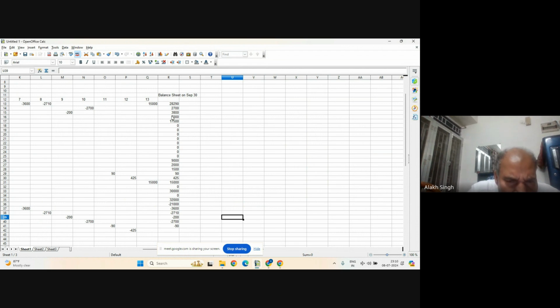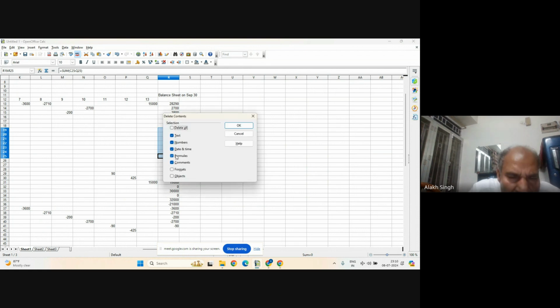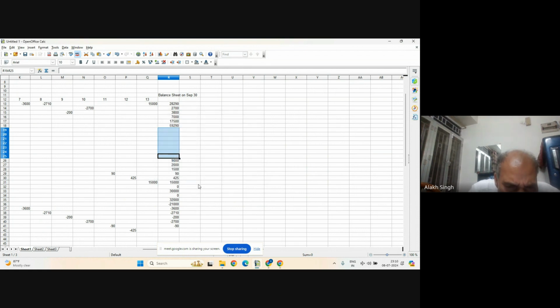Now what I will have to do is add all these assets parts. So equal to sum, and from here this to this, and enter. So 59,290, and now I delete these parts. Okay, and then I add this entire thing. So equal to sum within bracket.